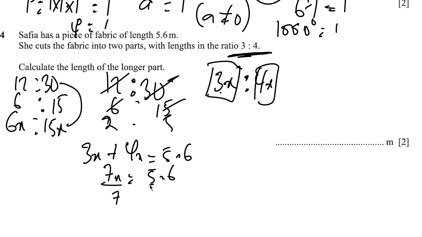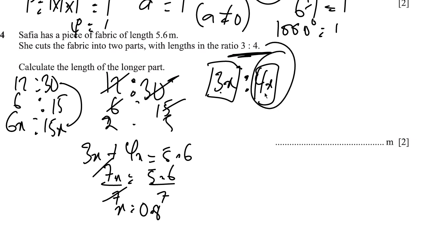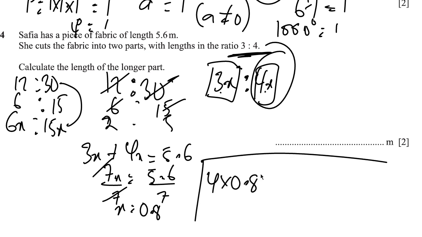And dividing through by 7, 5.6 divided by 7 is going to give us 0.8, right? So x is equal to 0.8. The question says, calculate the length of the longer part. And the longer part is what? 4x. So the longer part will simply be 4 times 0.8. And 4 times 0.8 is 3.2.